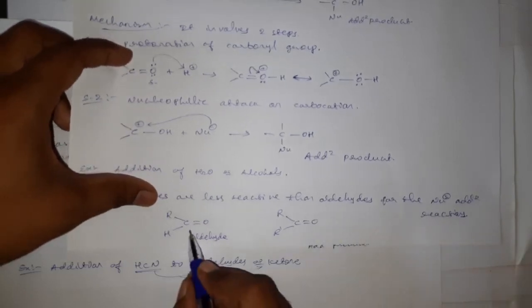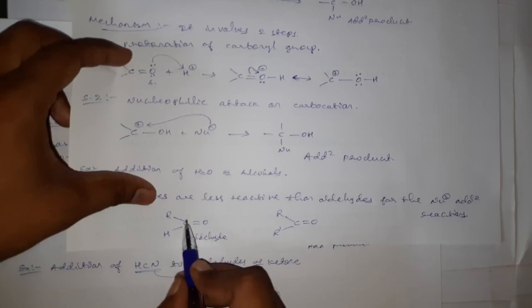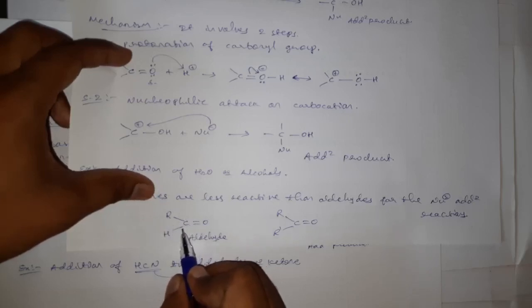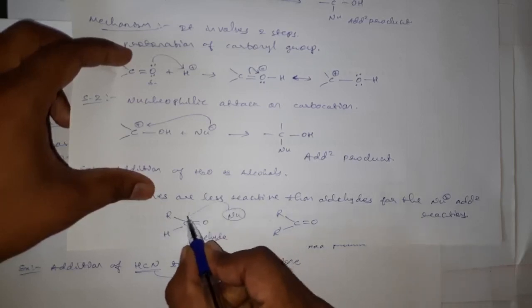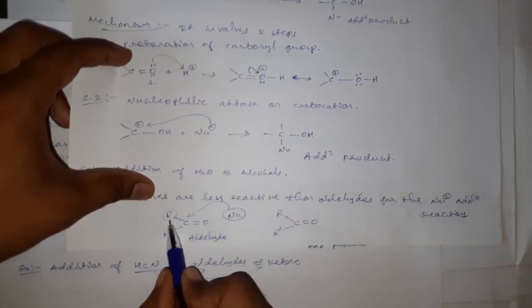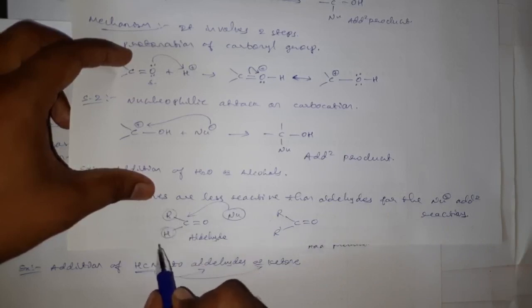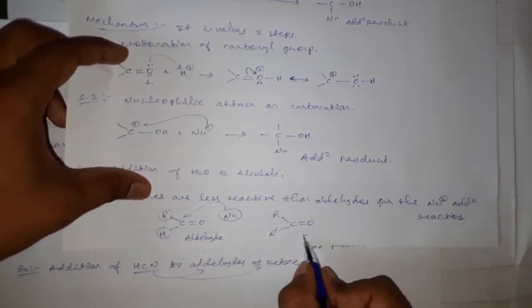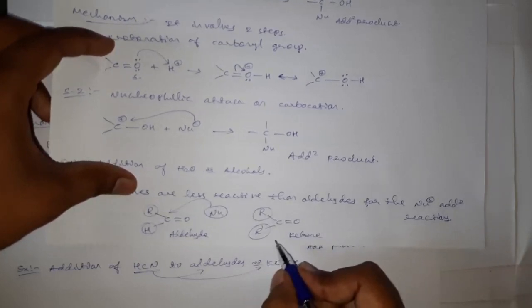See here, when the nucleophile wants to attack this carbon, the surrounding system around this carbon should be free, meaning the space around this carbon should be free, then only the nucleophile can easily come and attack the carbon. And here we will have only one larger molecule as a substituent, and the other one is hydrogen. But in case of ketone we have both the substituents as larger.